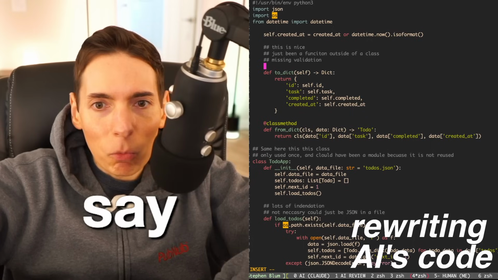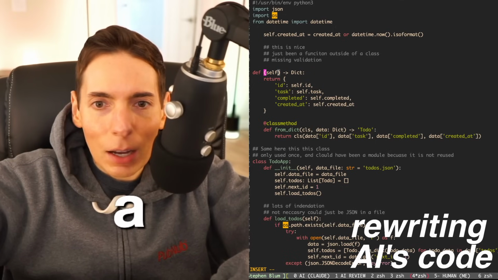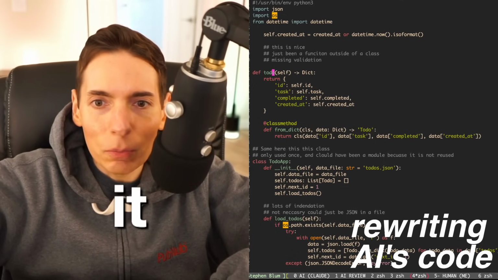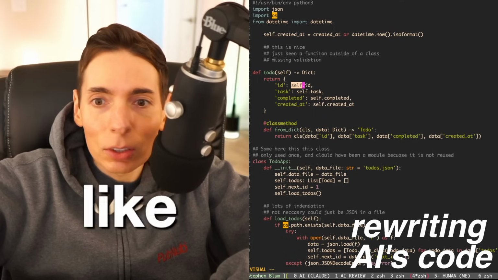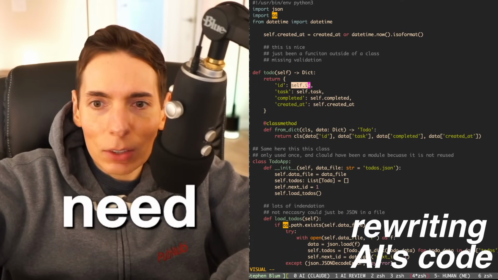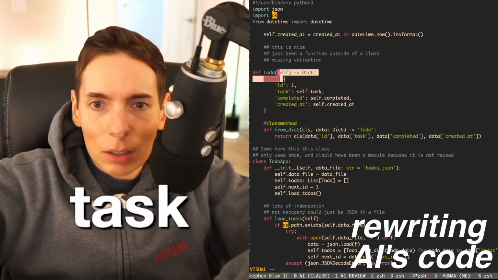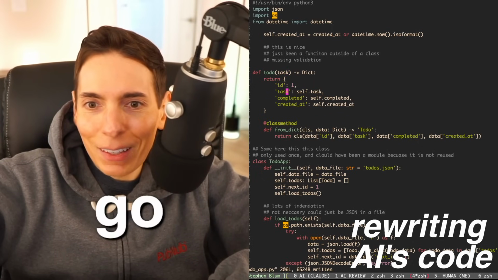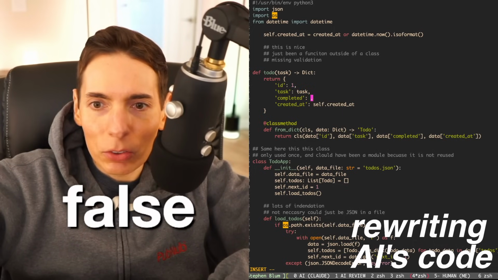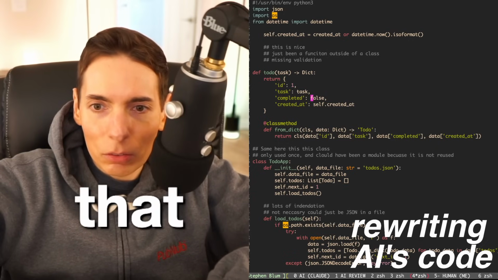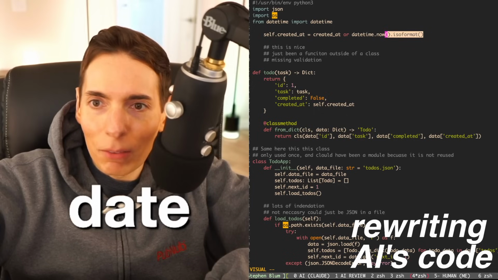So we could say, I want to have this method here, and I want to call it a new to-do. We'll just call it a to-do. I suppose we can keep it like this, and we don't need any of these things. A task can be defined as a task. Here we go. And then we're going to just do something like this. It won't be completed, it'll be False because it's new, False with a capital letter. And then we'll say created at a new date time. Here we go. All right.